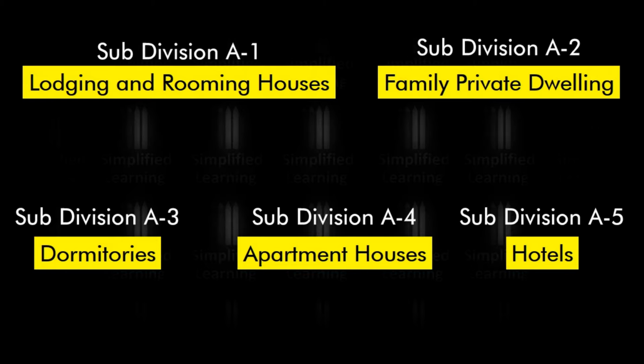The subgroup A5 covers buildings such as hotels, inns, motels, etc., where the stay of the person is covered with many other facilities such as dining, meeting halls for seminars, etc. Occupancy is offered on a purely transient basis in this subgroup.